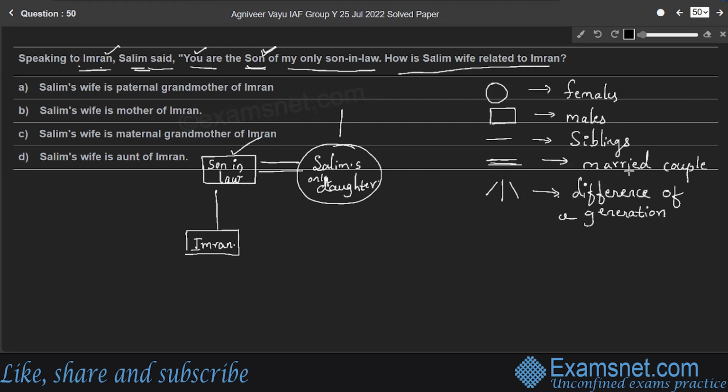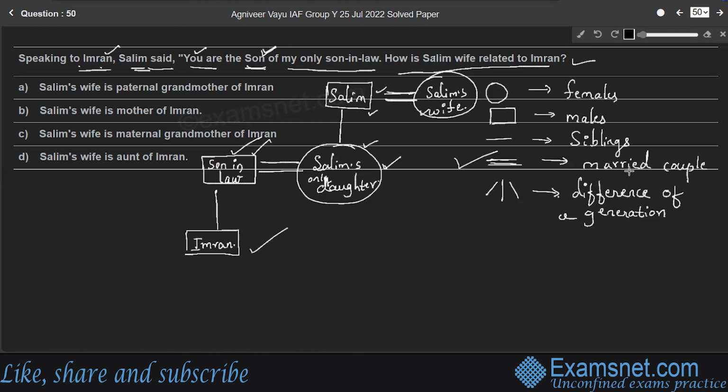So Salim's daughter and Salim will be here. Difference of generation, father to daughter. And Salim is married to somebody, use a double horizontal line, because the question is, how is Salim's wife related to Imran? So this person is Salim's wife. This family tree shows Salim and his wife, they have a daughter, and this daughter is married to a man and they have a son who is Imran.